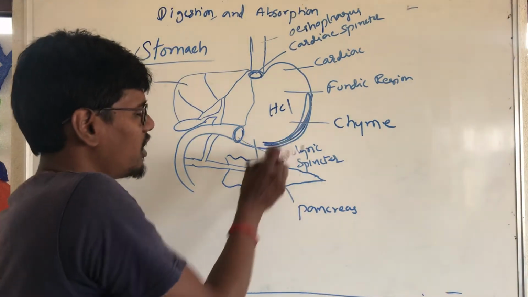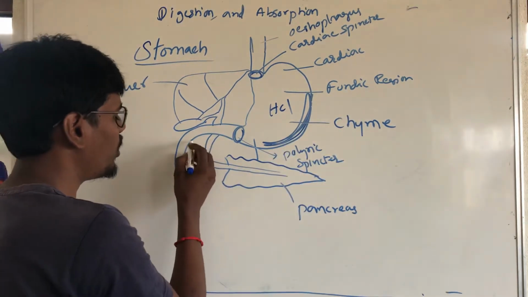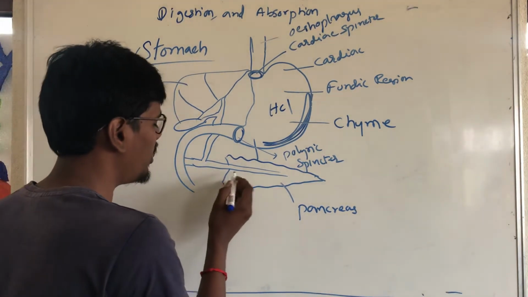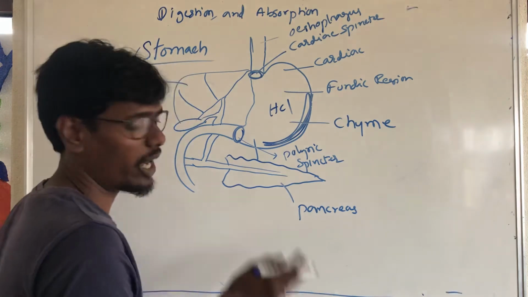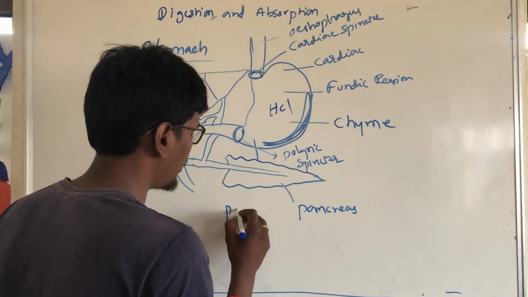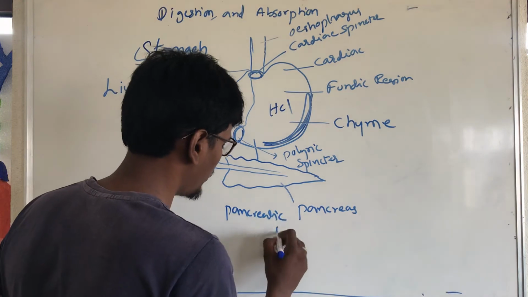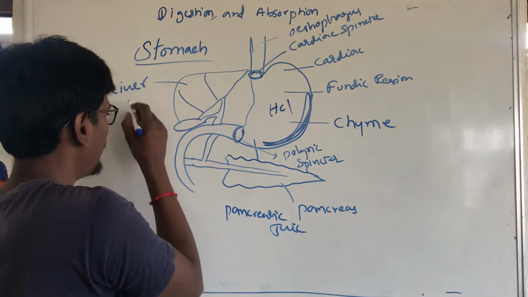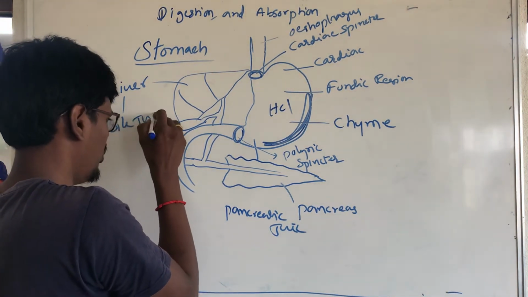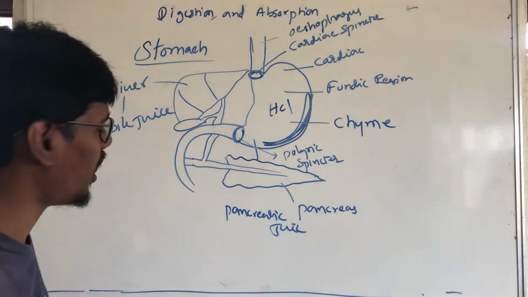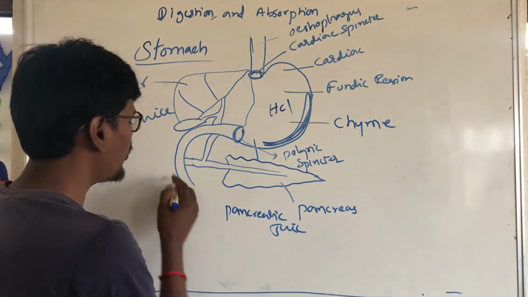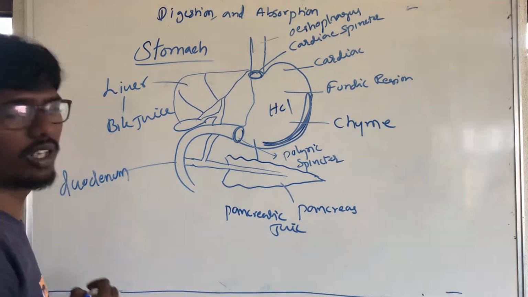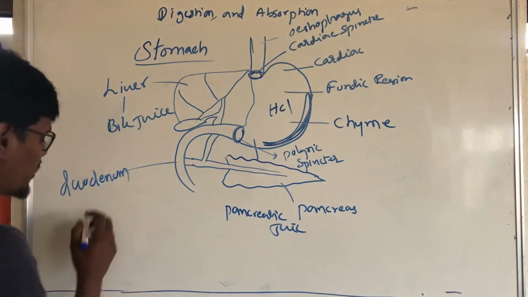That partially digested chyme will enter the duodenum. Here the pancreas releases pancreatic juice, and the liver releases bile juice. And the duodenum, this is called the duodenum part, releases succus entericus.